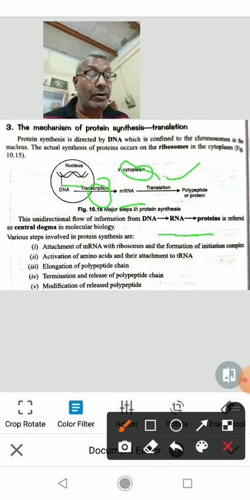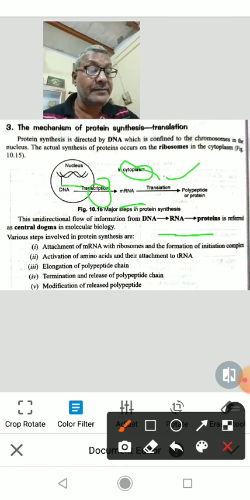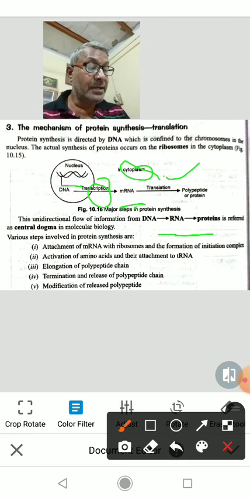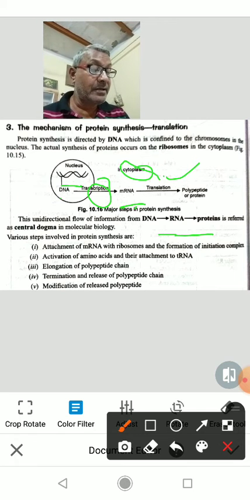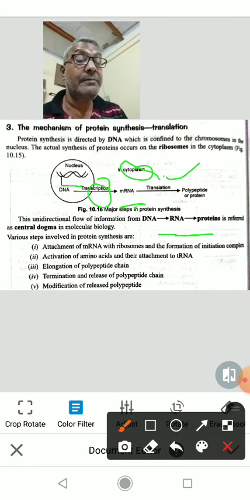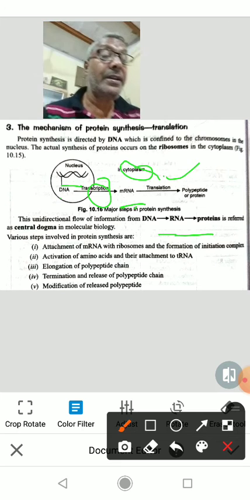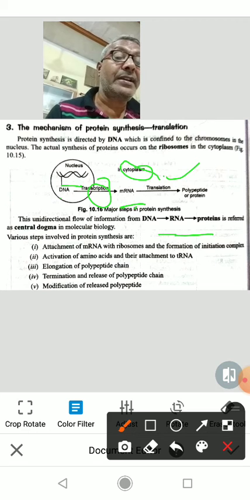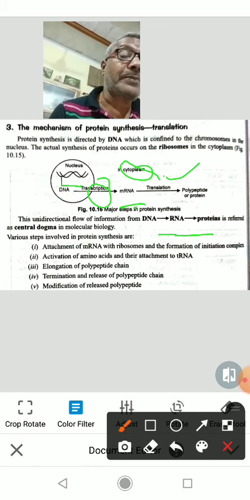Next is elongation of polypeptide chain. Amino acids are joined together by the formation of peptide bond. This bond is formed between the amino group and the carboxylic group. So the carboxylic group of one amino acid and the amino group of another amino acid form a peptide bond.